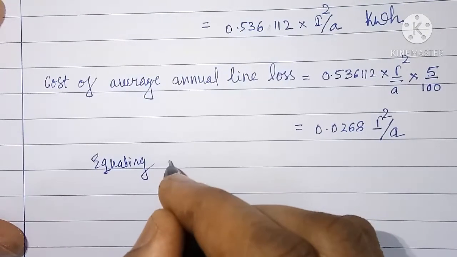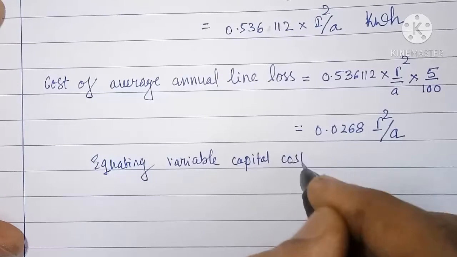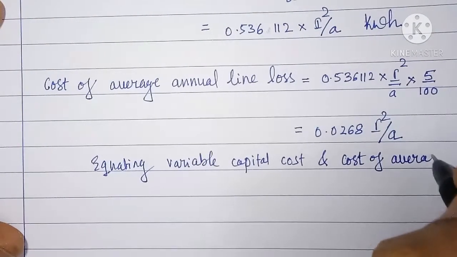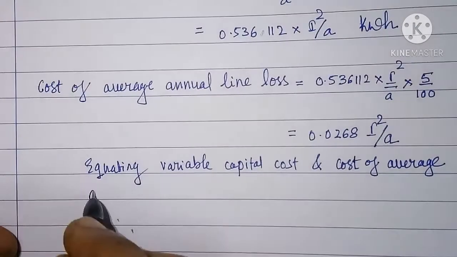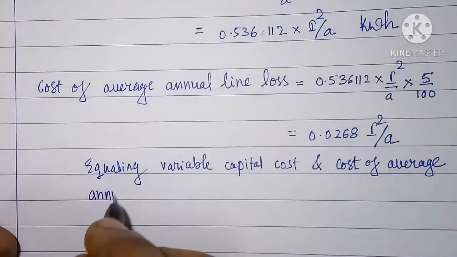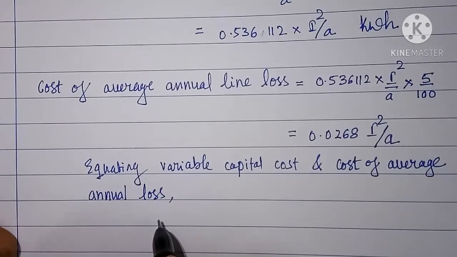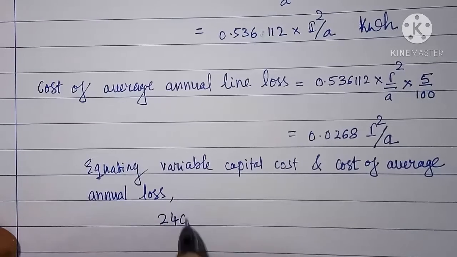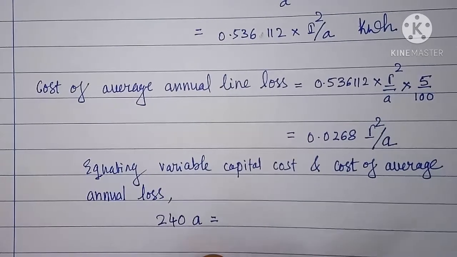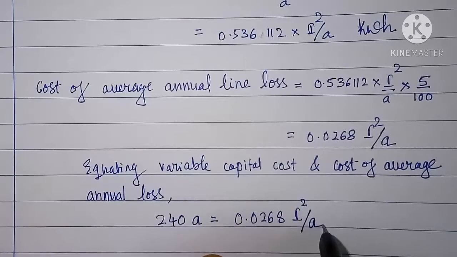Equating variable capital cost and cost of average annual loss, we get 240A is equal to 0.0268 I square by A.